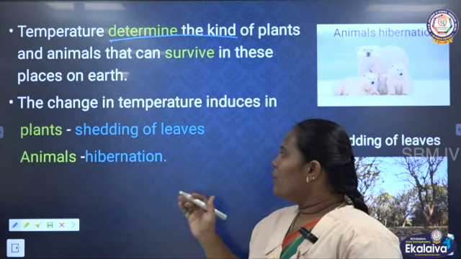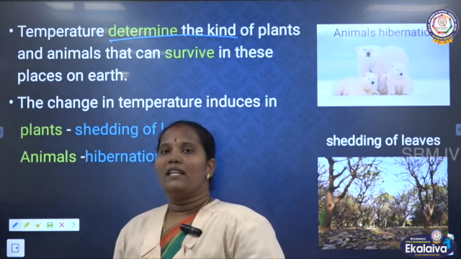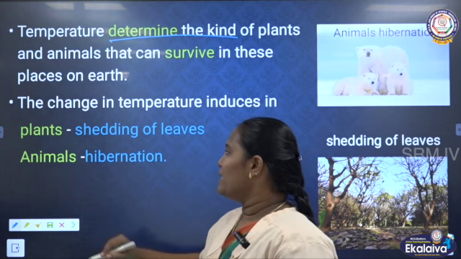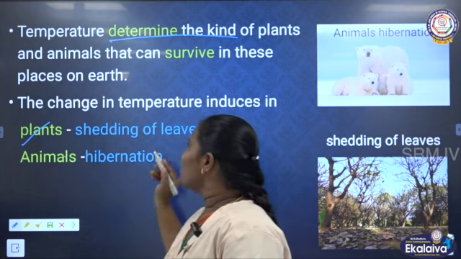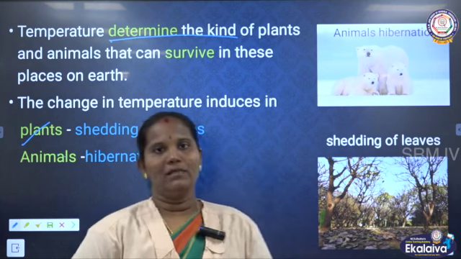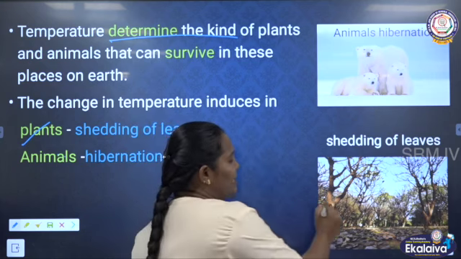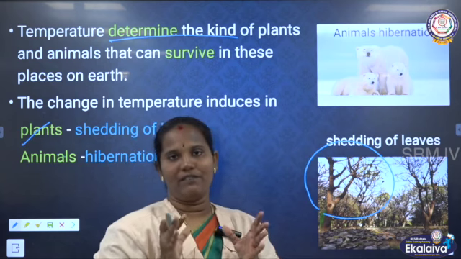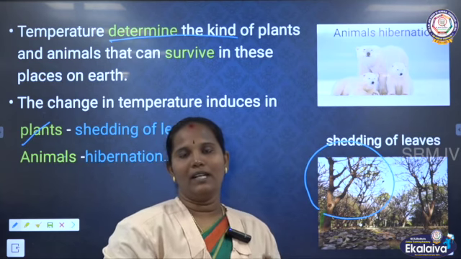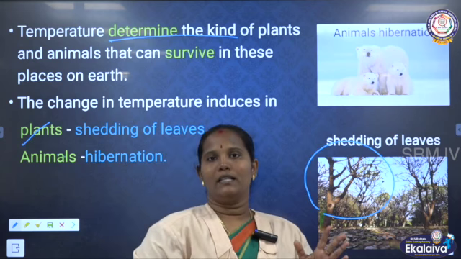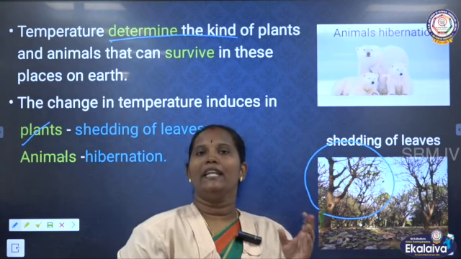Next, how temperature influences plants: shedding of leaves. During the autumn season, all the plants shed their leaves. Why? If winter comes, they cannot get enough water.